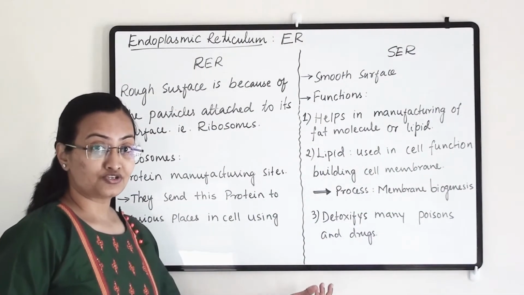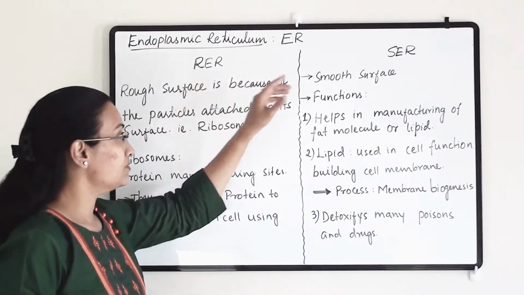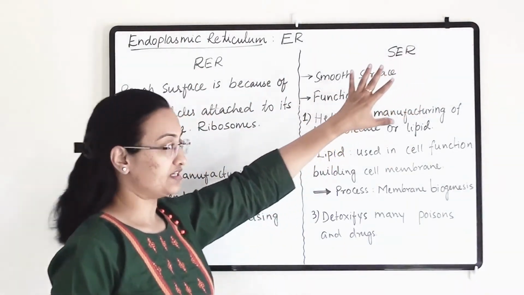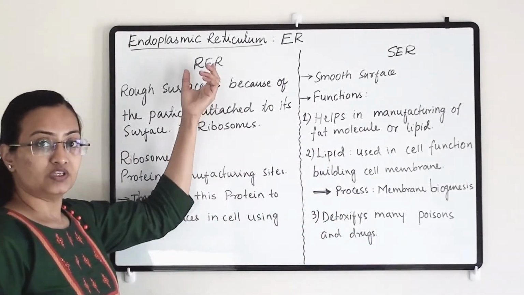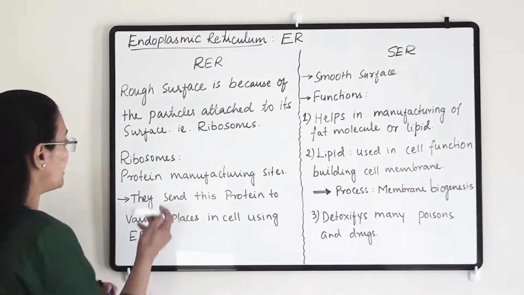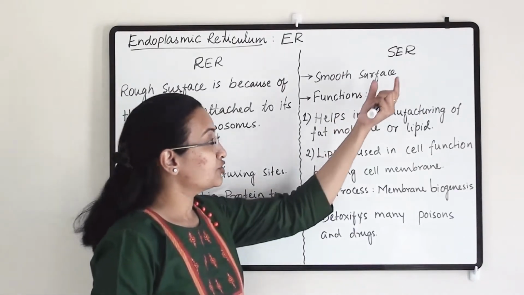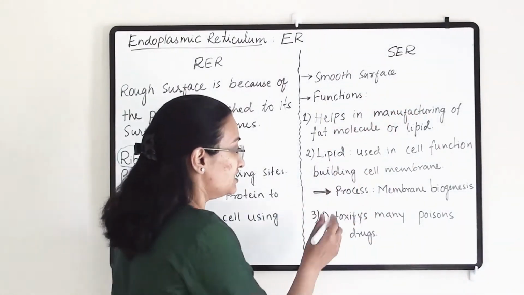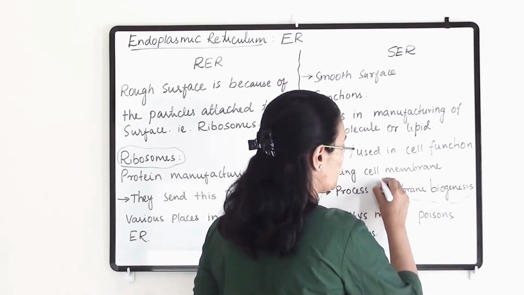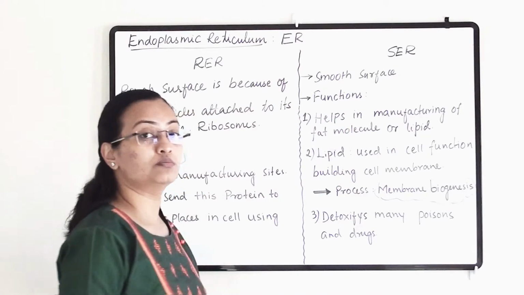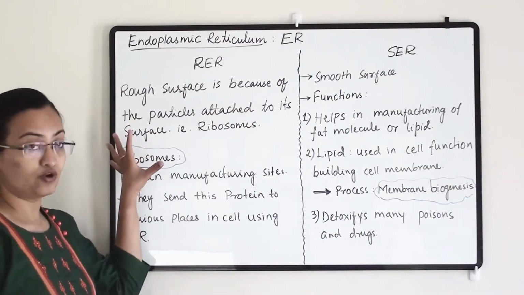Now as per the structures, there are two types of ER. First is rough endoplasmic reticulum and second is smooth endoplasmic reticulum. Both are important in terms of their function. With rough endoplasmic reticulum, ribosomes are attached, and with smooth endoplasmic reticulum, a process known as membrane biogenesis is associated. So both endoplasmic reticulums are very important for the cell. Let us see rough endoplasmic reticulum first.